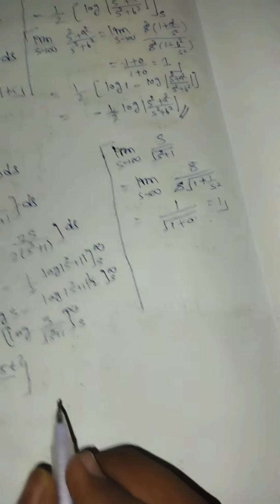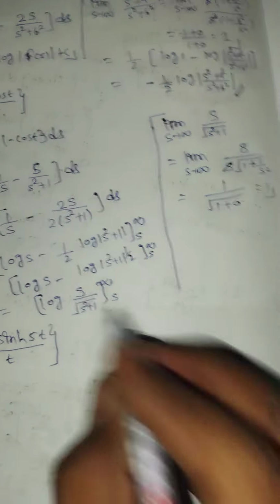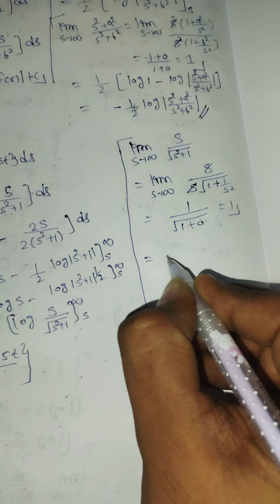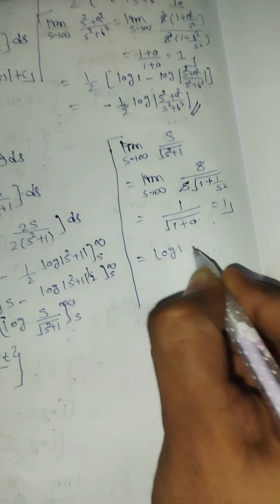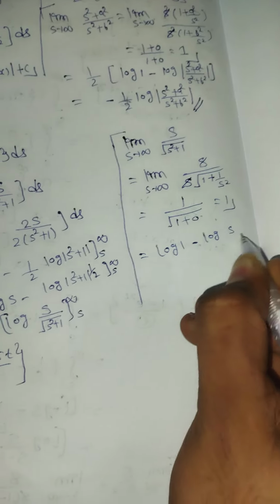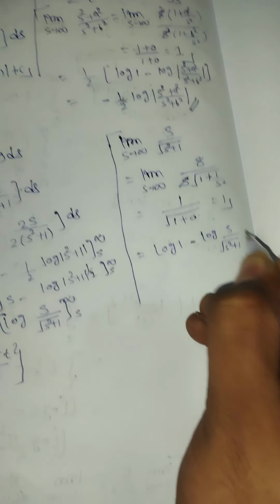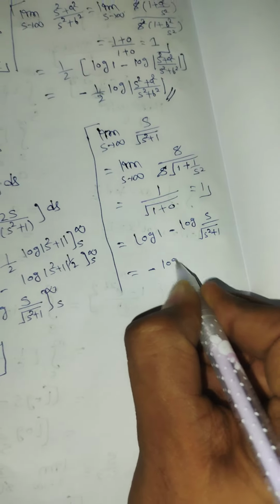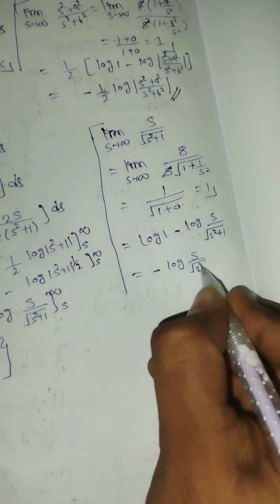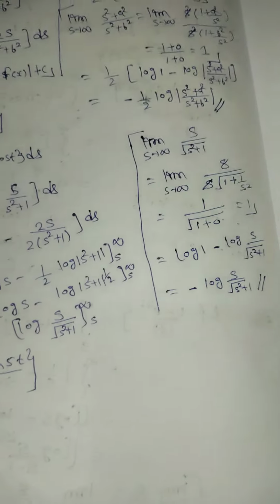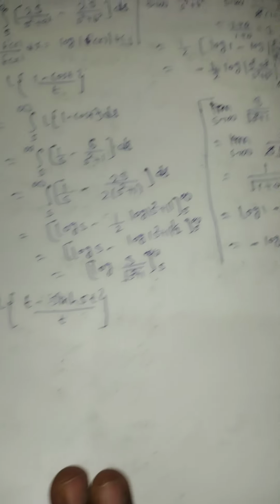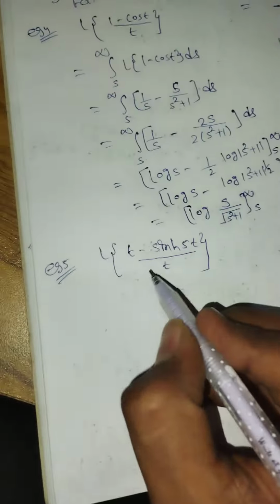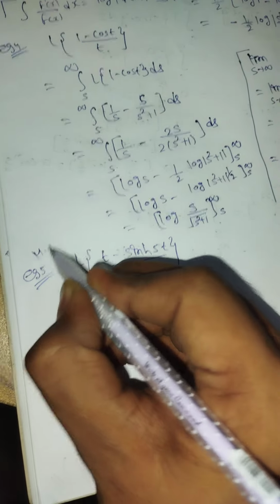Basically the limit is same for infinity in all examples. So the upper limit is log 1 minus the lower limit, same because it is s. So log 1 is 0, so it is minus log of s upon root s square plus 1. This is the example of assignment, so this is most important.